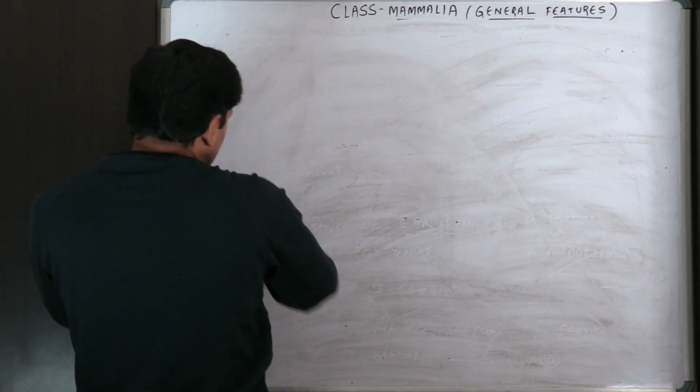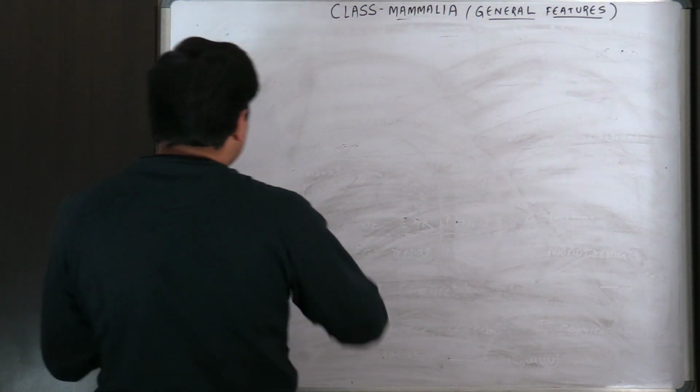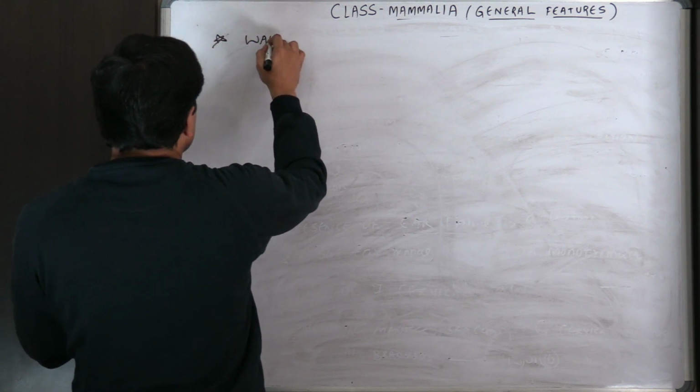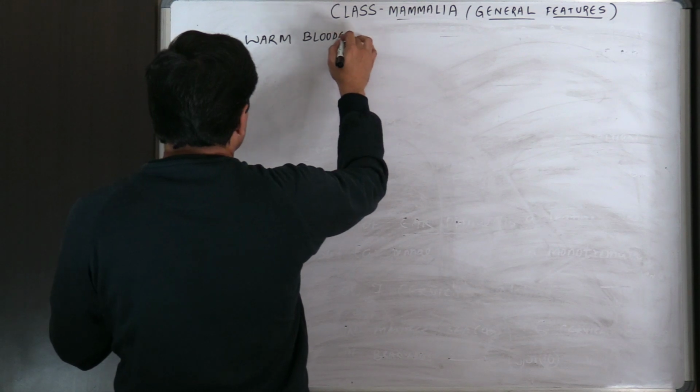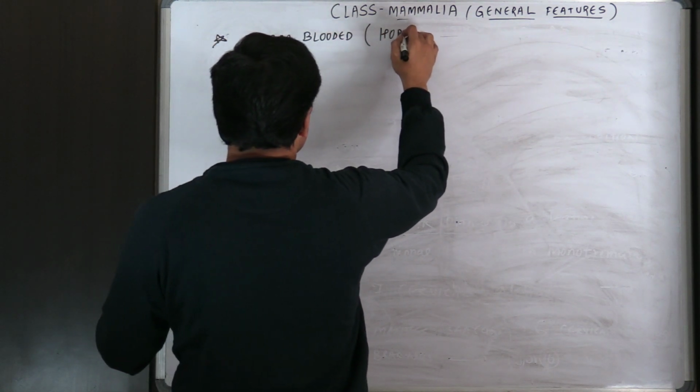Now mammals are warm-blooded. Mammals are warm-blooded, meaning they are homeothermal.